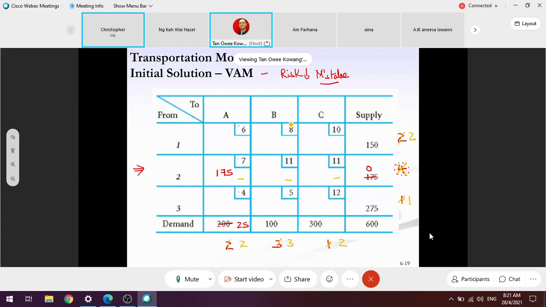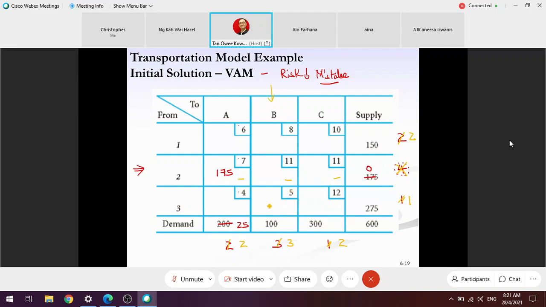So definitely, which one am I going to allocate? 5. I need to fill in B. Why? Because the highest number is 3. 11 ignore. 5 and 8, the lowest is 5. So I should fill in 5 first.